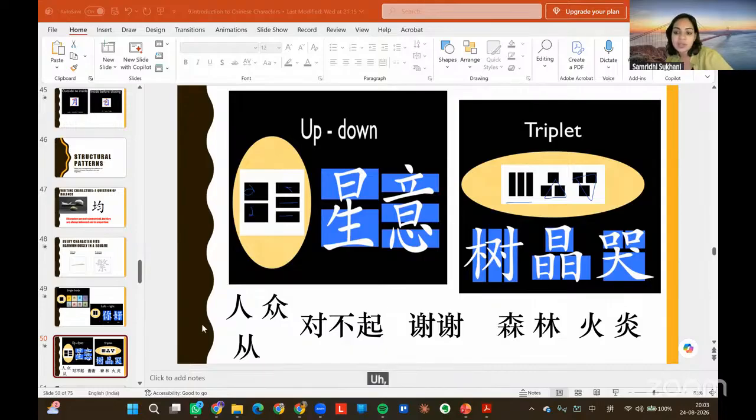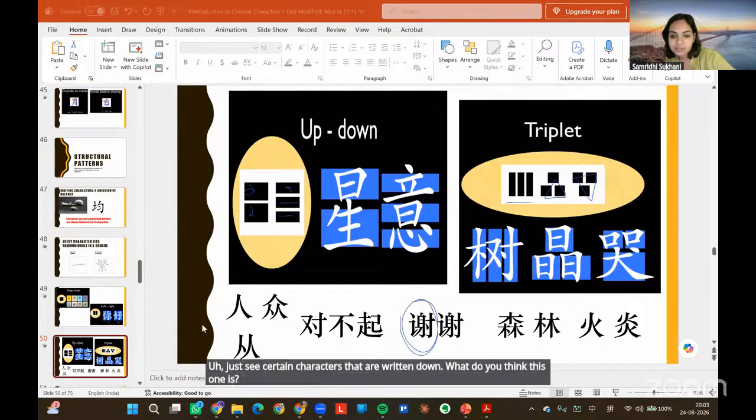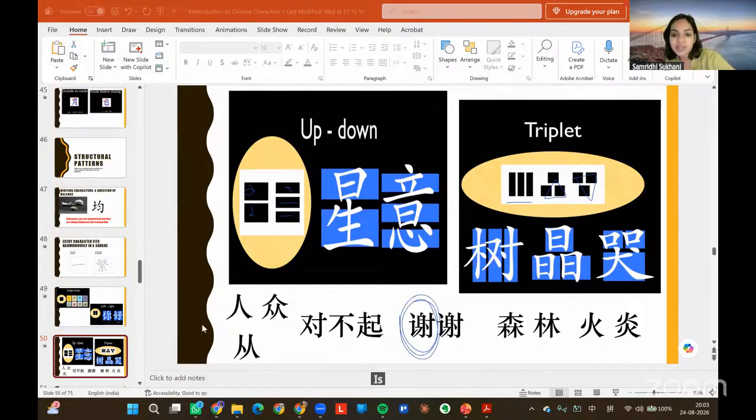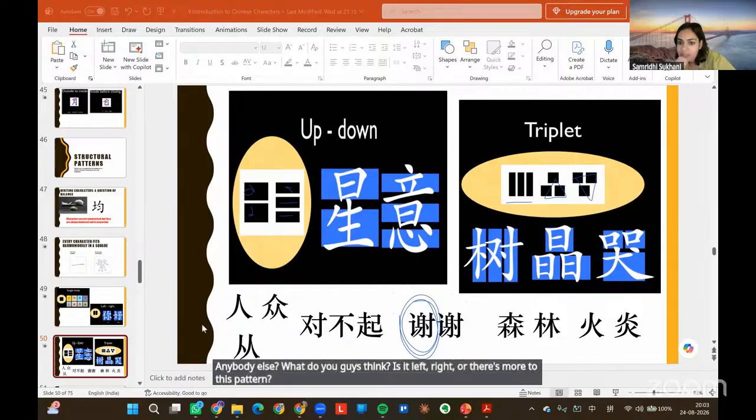Just see certain characters that are written down. What do you think this one is? Is it a left-right? Is it a triplet? Is it an up and down? Can you sense the pattern? Left, right. Anybody else? What do you guys think? Is it left-right, or is there more to this pattern?